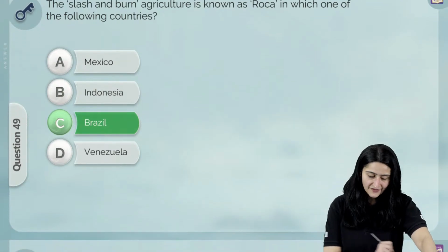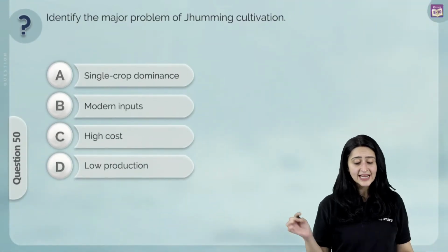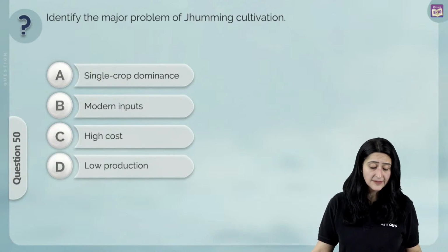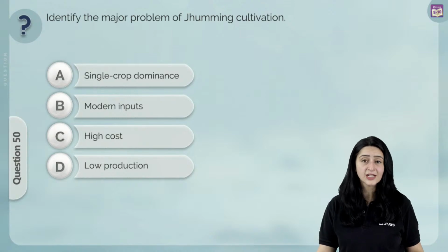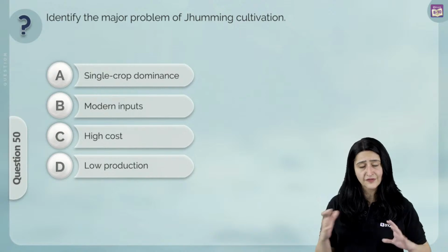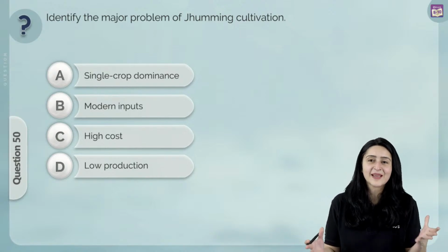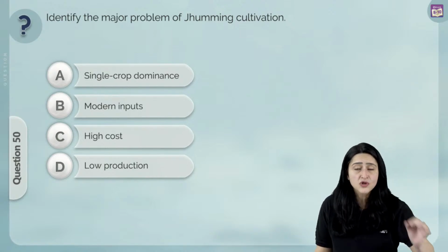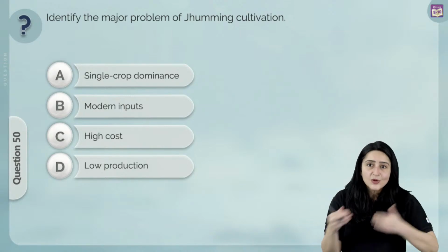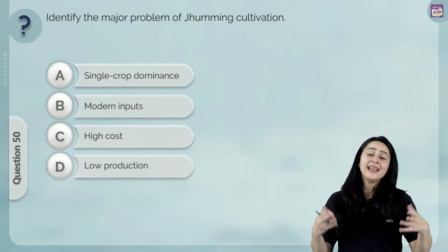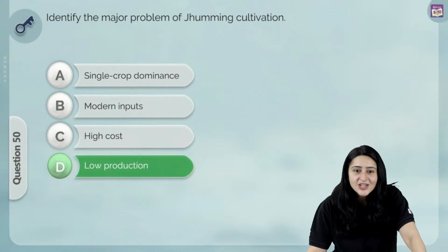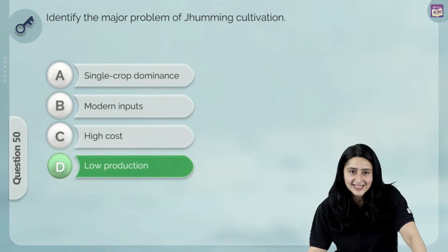Let's move on to our next question, which says, identify the major problem of Jhumming cultivation. Is it single crop dominance? Is it modern inputs? Is it high cost, or is it low production? Well, we know that the problem of the Jhumming cultivation, or the shifting cultivation of primitive subsistence agriculture, basically is that they use very primitive tools, and they basically farm on a very small piece of land. And so naturally, when they're using such simple things to do the farming, the production will be low, and this would be a problem of the Jhumming cultivation. This over here is our answer, right?